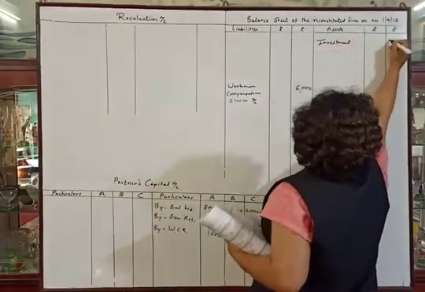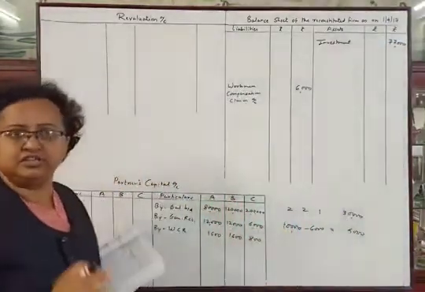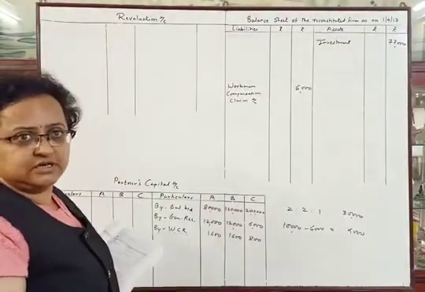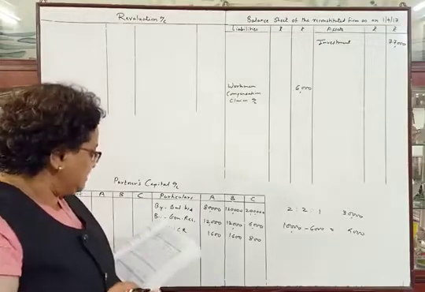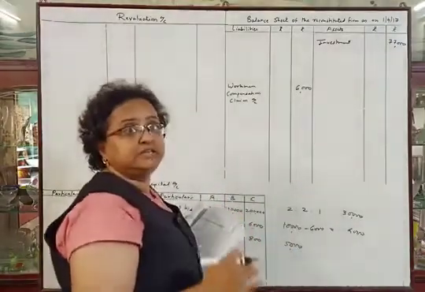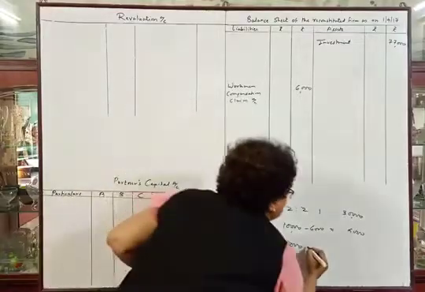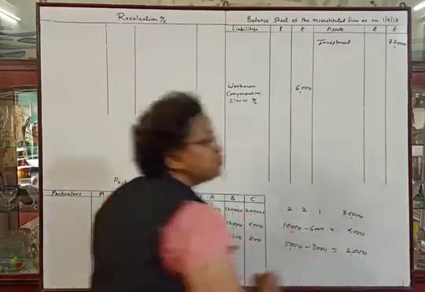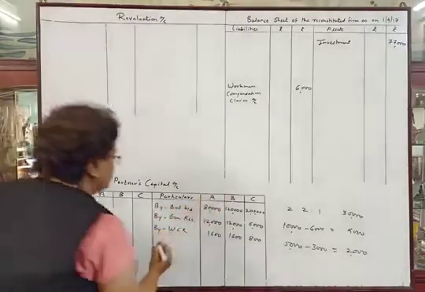Asset side investment rupees 77,000. After adjusting the reduction in the value, that reduction will be adjusted from the reserve. So we have the remaining reserve here. Investment fluctuation reserve is 5,000. We have used 3,000 for adjustment of reduction in the value of investment. So after deducting rupees 3,000, we have remaining amount in this reserve rupees 2,000, which will be transferred to partners capital account in their old profit sharing ratio.